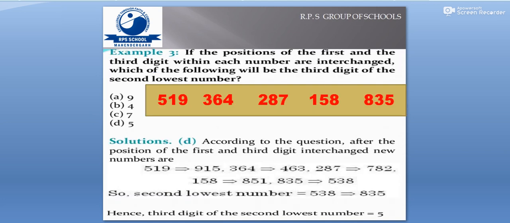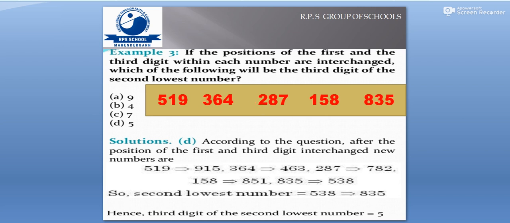So children, here we have another example, example number 3. Let us see what the question is asking. The question is, if the positions of the first and the third digit within each number are interchanged, which of the following will be the third digit of the second lowest number? So read the question, understand it, try to solve it yourself, and I'm getting back in 1 minute.